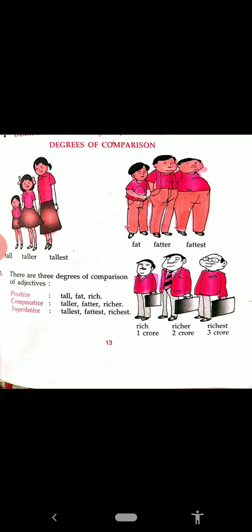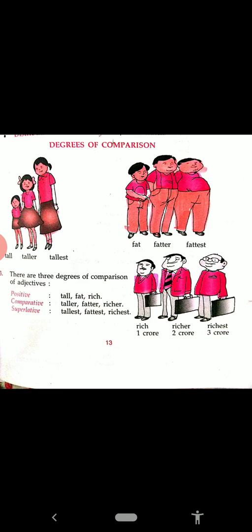We use tall for positive degree when one person is there. When we are making comparison in 2, we use comparative degree, and when we make comparison in more than 2, then we use superlative degree. Means the girl is tall, in second we can say Seema is taller than Rita, and third girl name we can make Annie, she is the tallest of all.